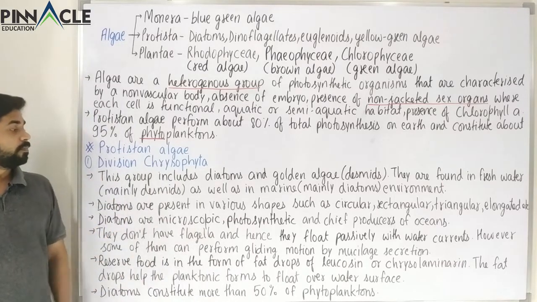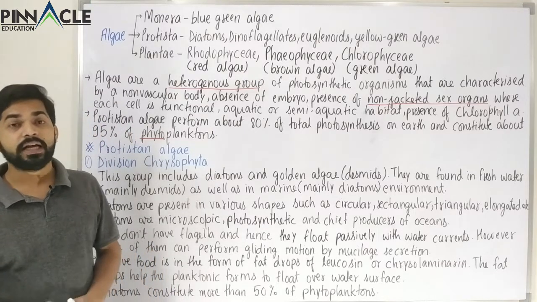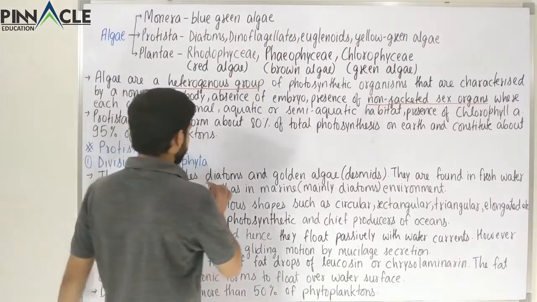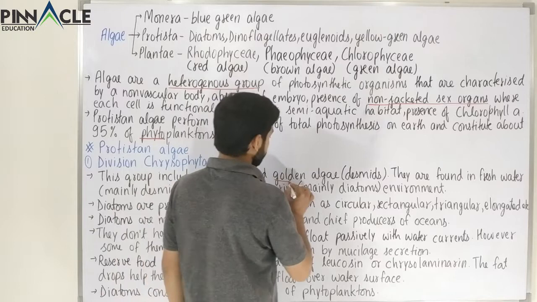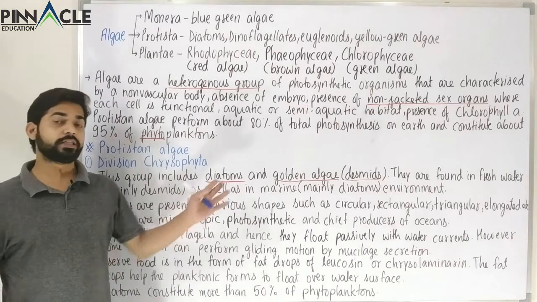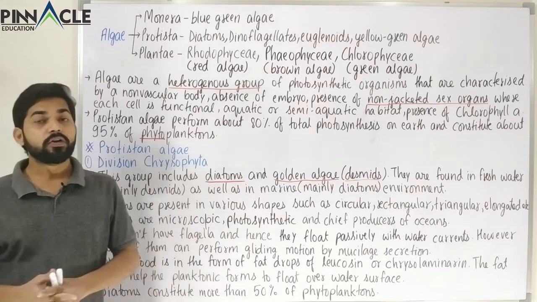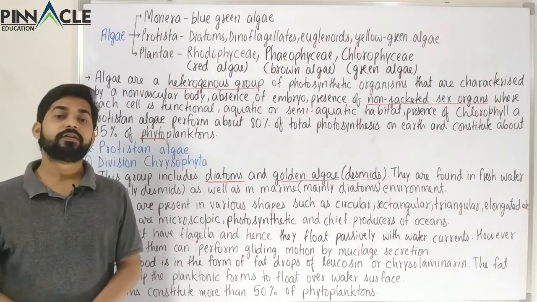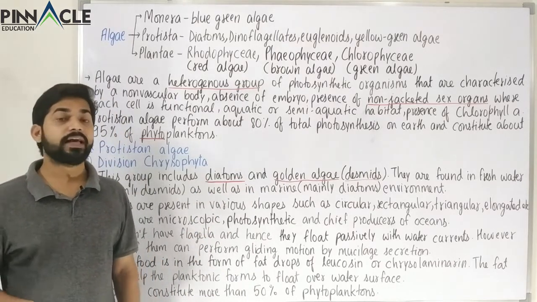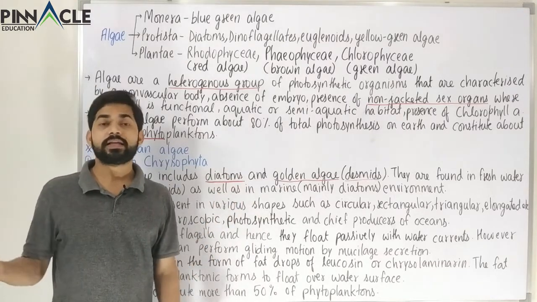Now the first thing to remember is that it includes two organisms, two categories actually: the diatoms and the other one, which is called golden alga or desmids. These two categories are normally found only in water, but in water also we know that there are two types of environment. For example, sea or ocean, like marine environment, and lakes, ponds or rivers, like freshwater environment. So these two categories are found normally in each type of environment.